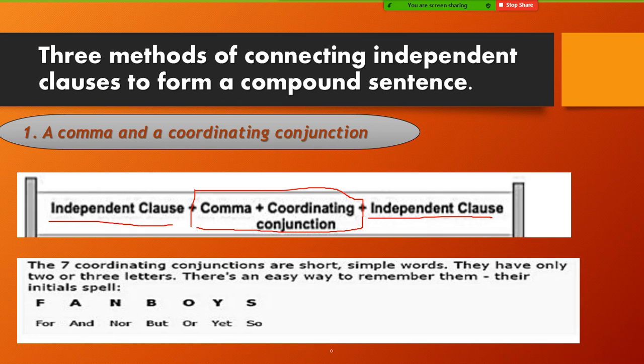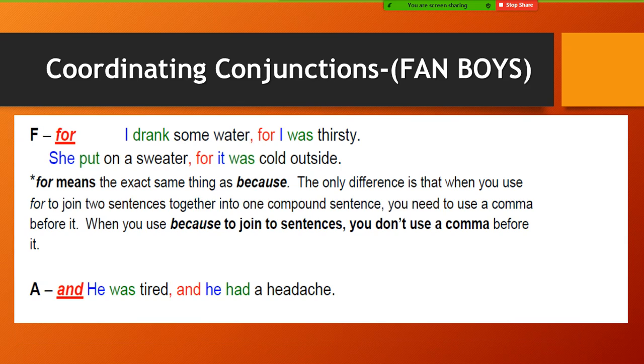I'll give you some hints about how to use each one of them, because sometimes I may give you two independent clauses or two simple sentences and I want you to connect them to make a longer one. So what is the best conjunction you should use? You have to understand the usage of each one. Let's start with "for". Can someone tell me the easy way to use "for"? What's the meaning of "for"? It's like "because". Because, that's right.